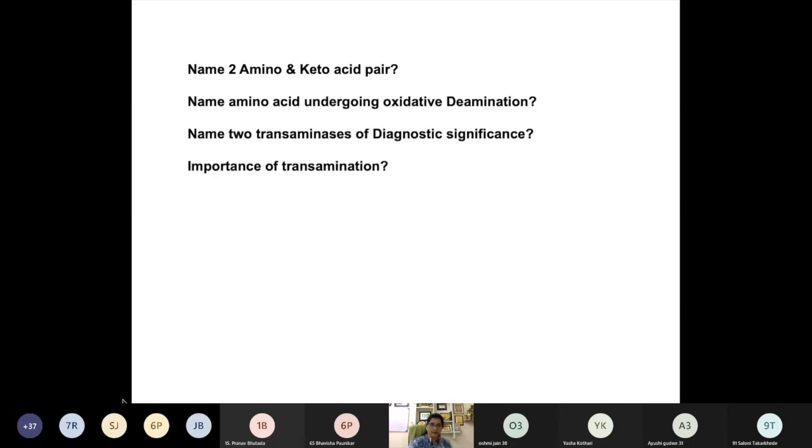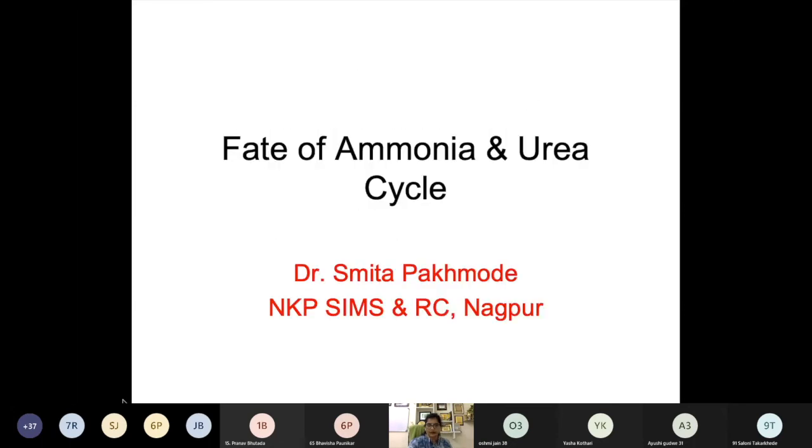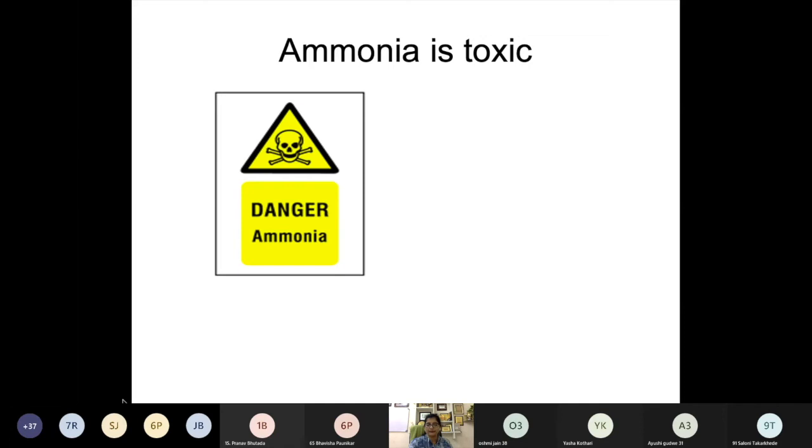So now we have completed the oxidative deamination. I think I'll skip this quiz. Now coming to the question, what is the product of the deamination process? What did we get? Ammonia. Right? At the end of catabolism we got ammonia.